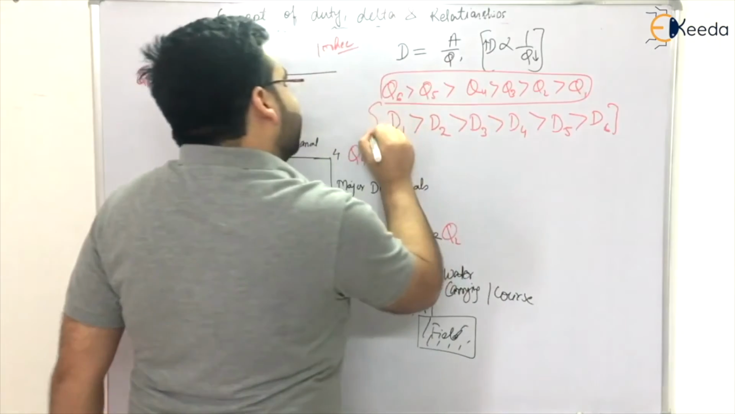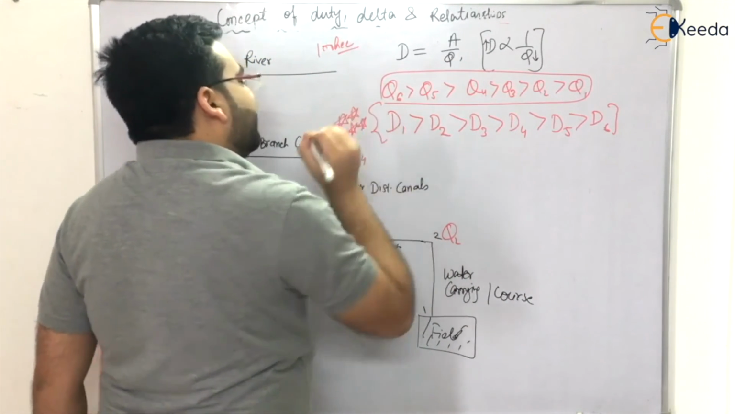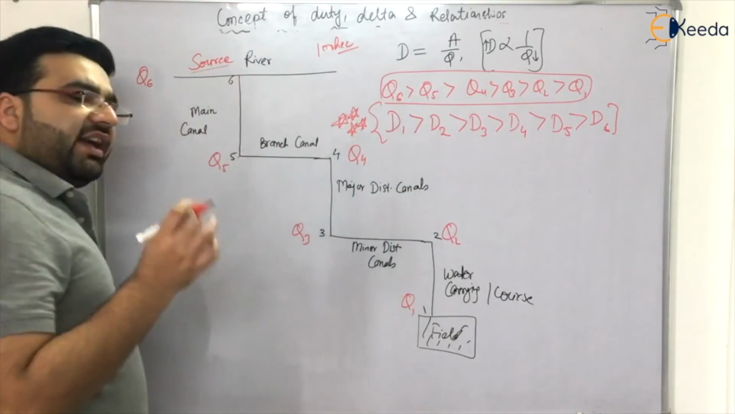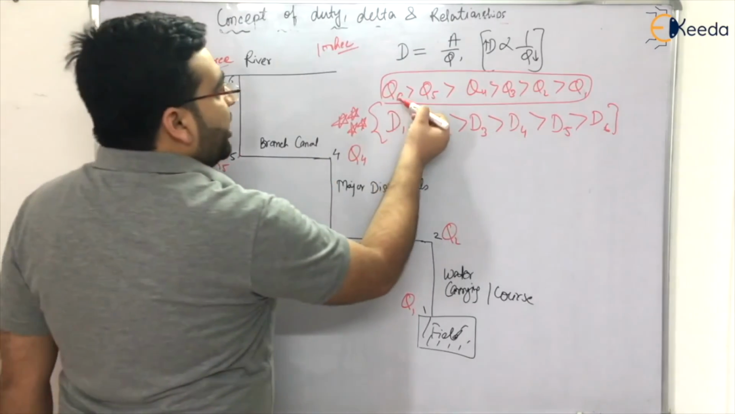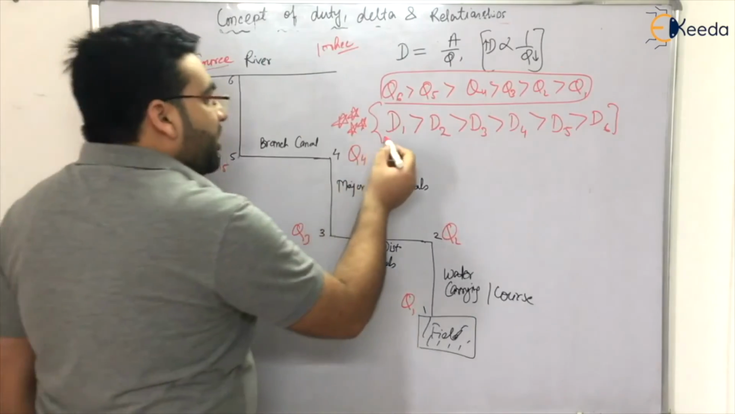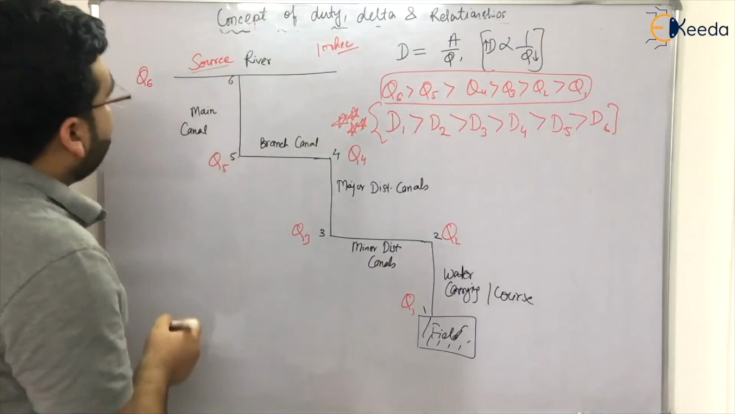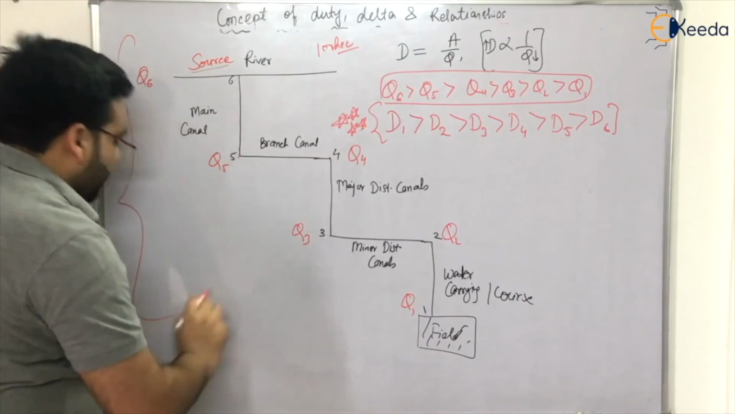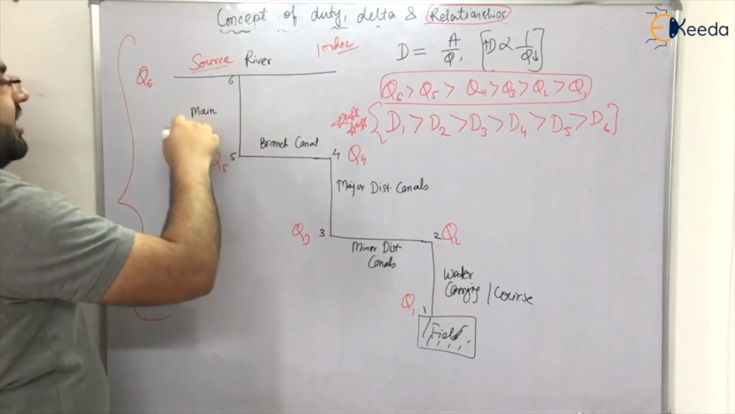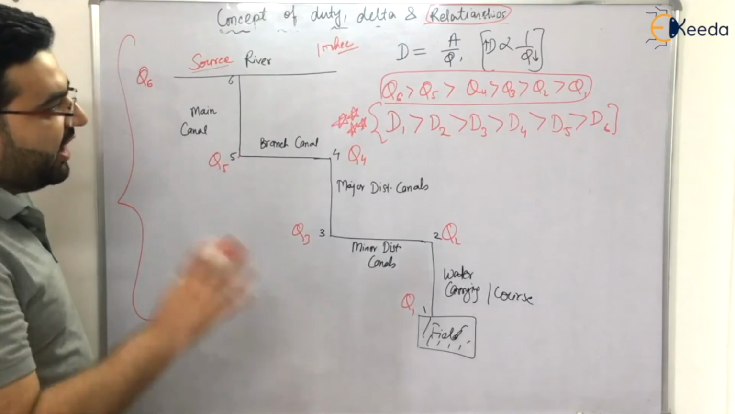And students, this is very, very, very important, because this has been asked many times in many examinations, and I have seen students making a very silly mistake here. What they do is write duty 6 greater than duty 5 and so on. That is not correct. The correct is duty 1 greater than duty 2, duty 3, duty 4, duty 5, and 6. Okay? So I hope you have understood the concept of duty, delta, the relationship between duty and delta, and the duty at various places in an irrigation canal system.